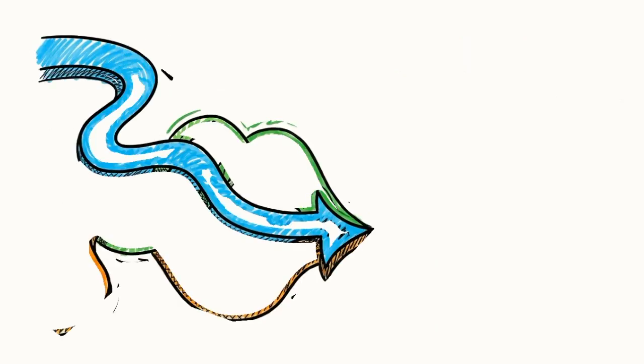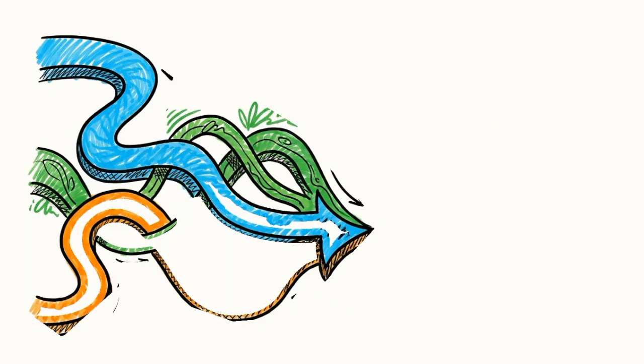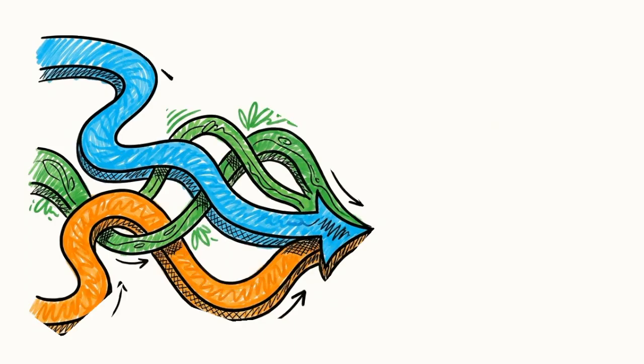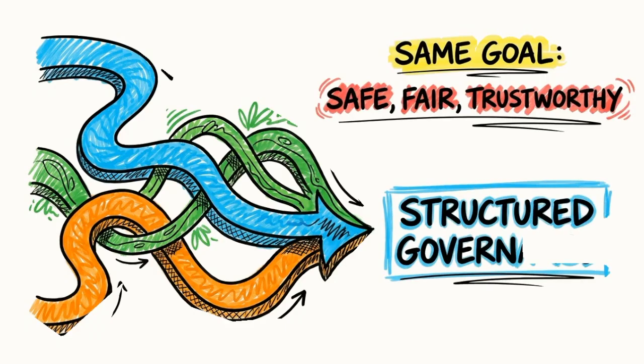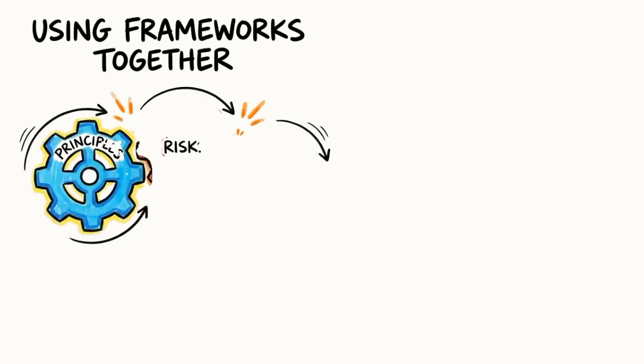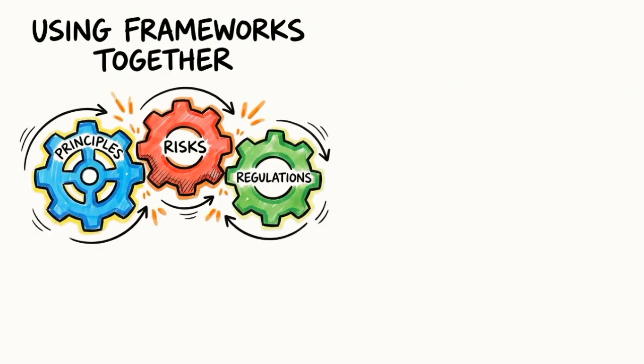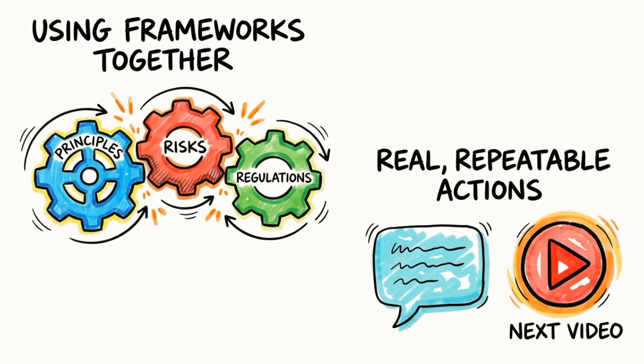At first glance, these frameworks may look very different. One focuses on managing risk, another on shared principles, and another on regulation and compliance. But they all aim for the same goal: to ensure AI is safe, fair, and trustworthy. This provides structure, so AI governance is not random, reactive, or left to chance. When organizations use these frameworks together, they get a clearer and more practical approach to responsible AI. Principles explain what matters, risk frameworks explain how to manage uncertainty, and regulations explain what must be followed. Together, they help turn abstract ideas into real, repeatable actions.